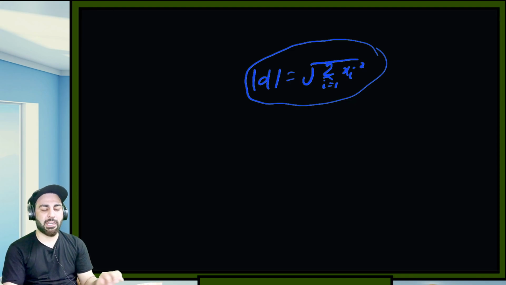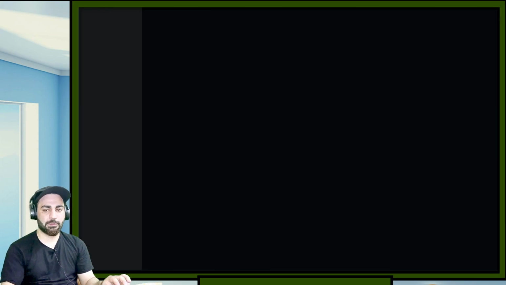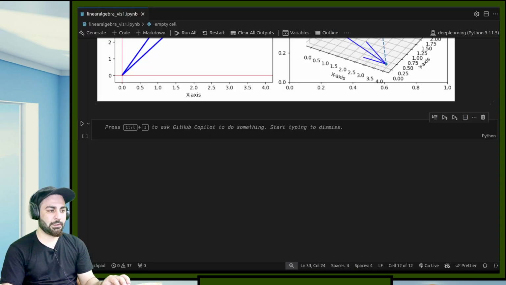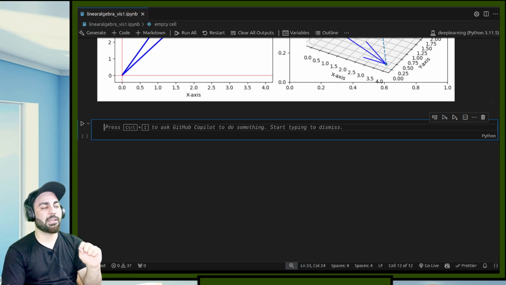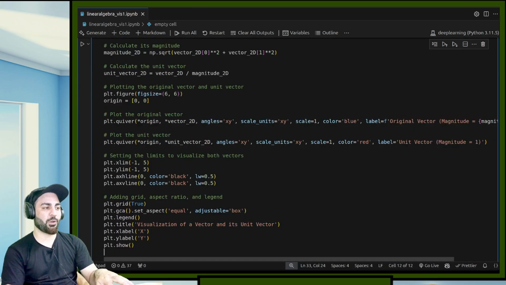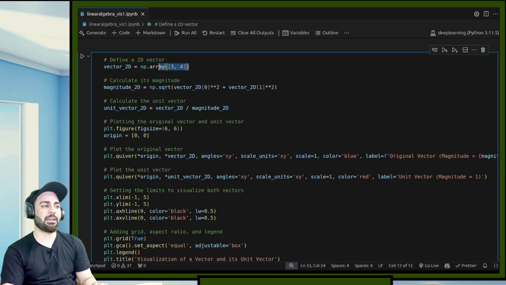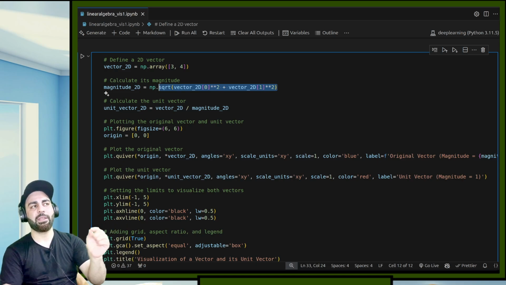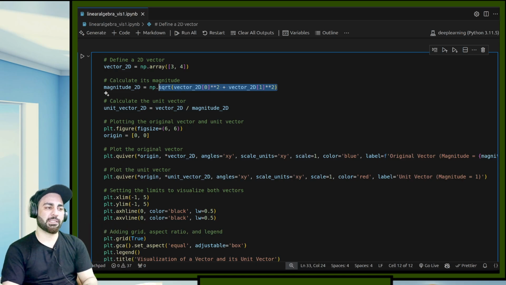Let me just write the code to show you that. But when you are revising the lecture, please pause and try to write these lines by yourself. Do not just copy paste. So here I have a vector in 2D, and the magnitude is again the same thing: square this up, apply the square root, and this is basically computing the norm. I could have directly used np.linalg.norm, but here this is the expanded operation.